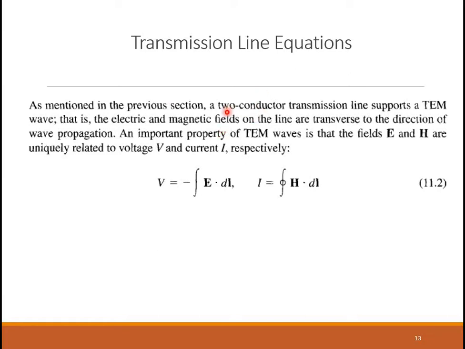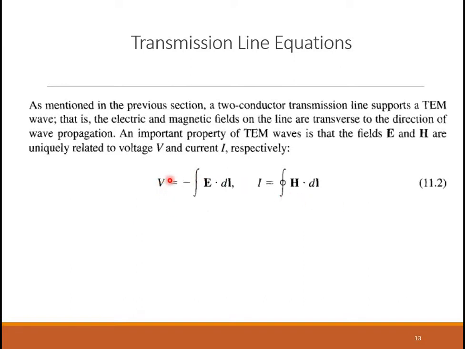We just discussed that a two-conductor transmission line is going to support a TEM wave, that means the electric and magnetic fields will be transverse to the direction of propagation. Now, our derivation is going to be based on these two equations.